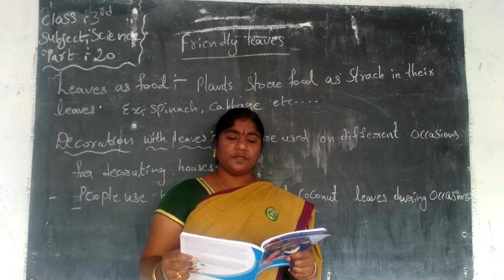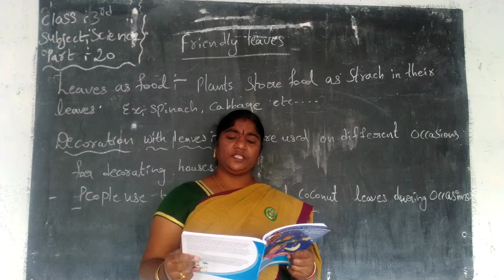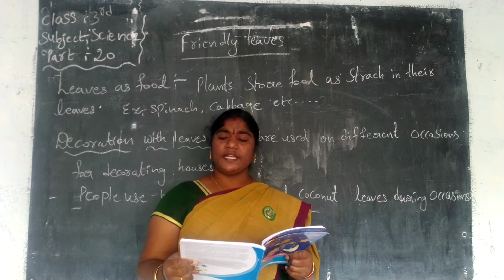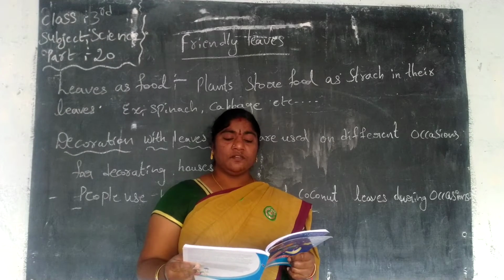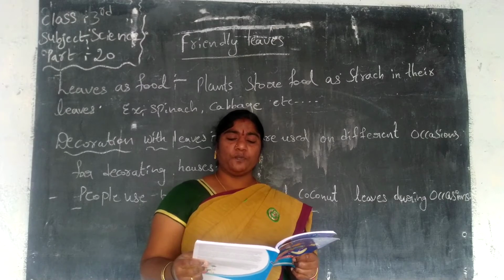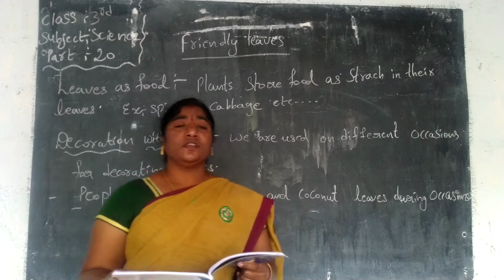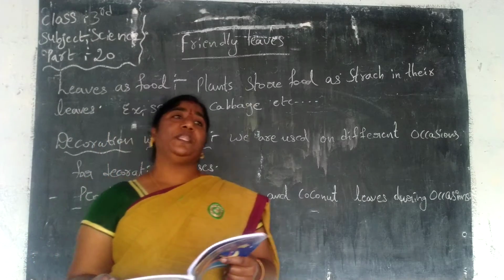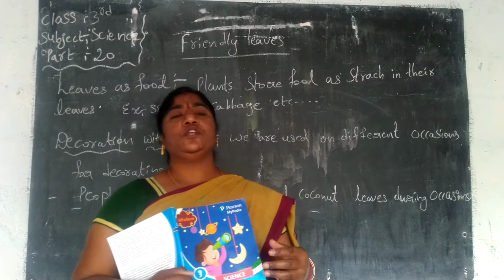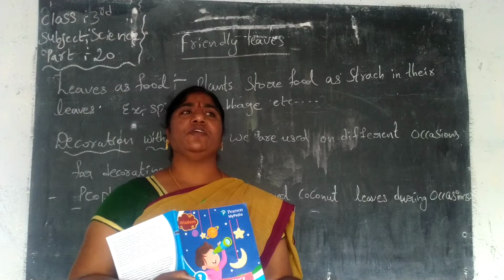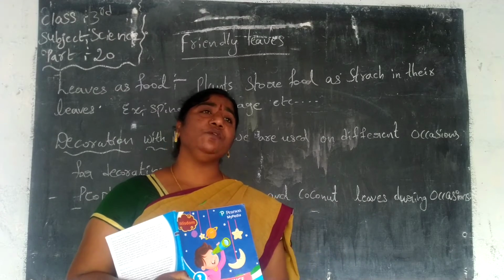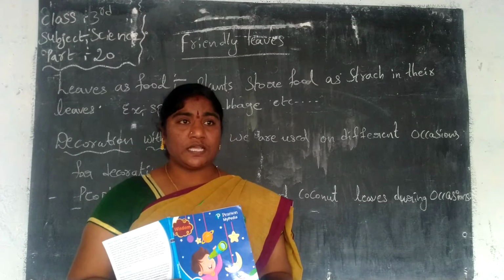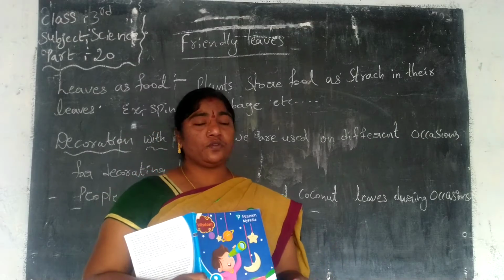Green leafy vegetables are good for health as they are rich in nutrients. Leaves used as vegetables should be washed properly before cooking. Yes, this is the most important. When we prepare leaf curries, we add salt to the water, and we have to wash the leaves properly twice or thrice, and then we cook.